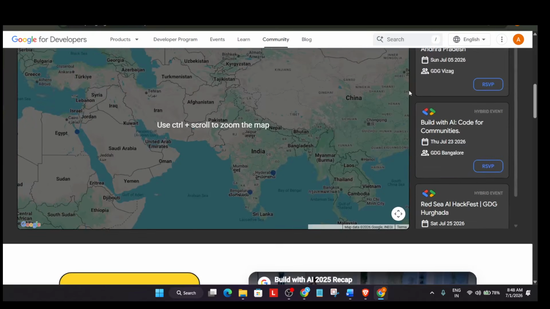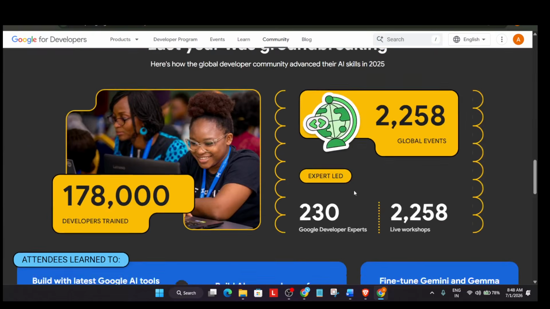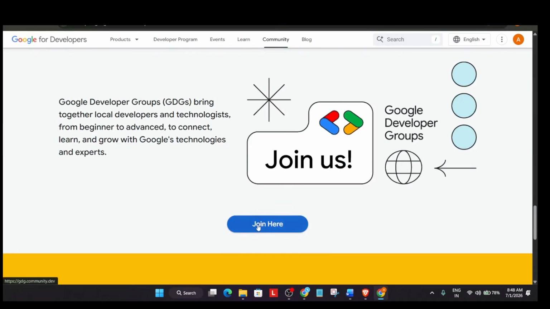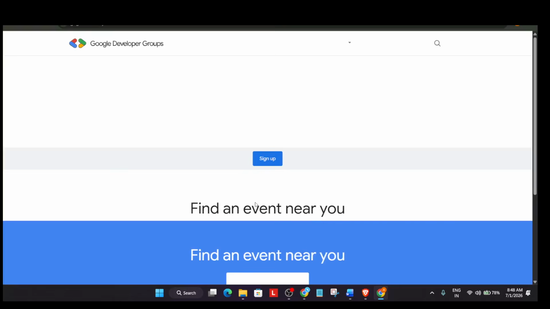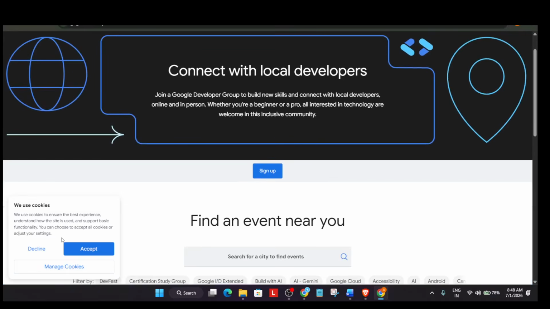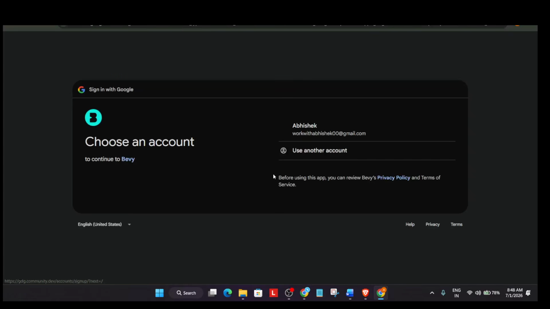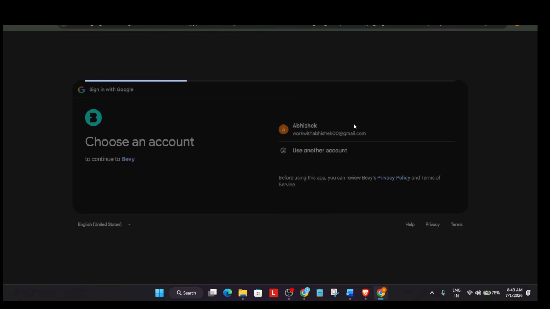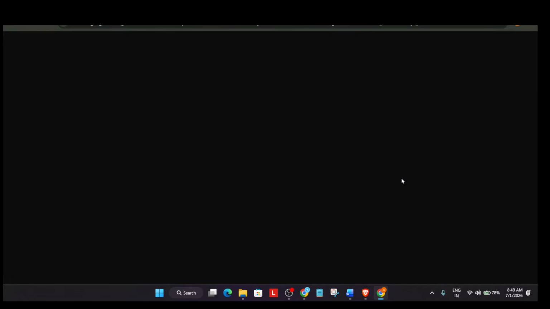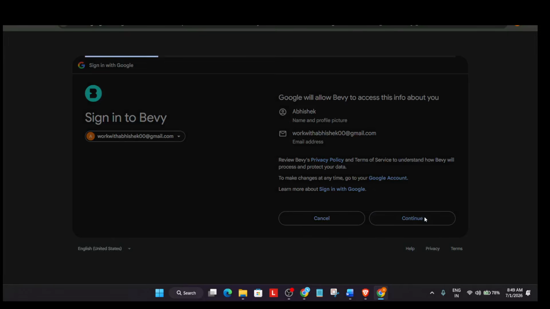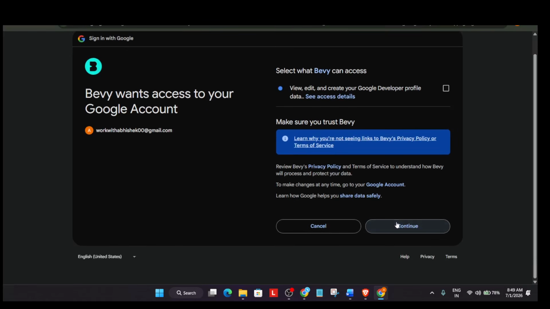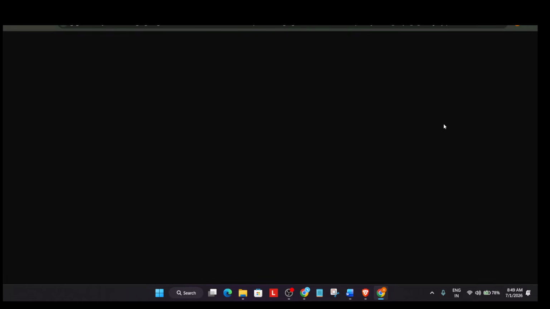Now coming over here, how to register for this opportunity? You can see multiple events are out there, right? For example, you can click on join here directly, and here Google Developer Group will be activated. So you have two options. First of all, sign up over here, enter your personal details and authenticate with your Gmail account. It's a very simple process. You have to authenticate with your Gmail account, allow all the permissions, just click on continue, and your account will be set up. So just click on done.